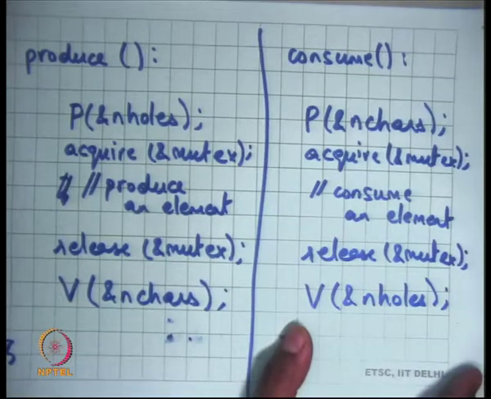All right, so this is an example of producer consumer with semaphores. Let me give you another example. Let's say resource allocation.